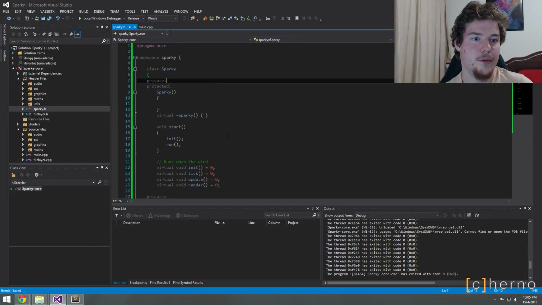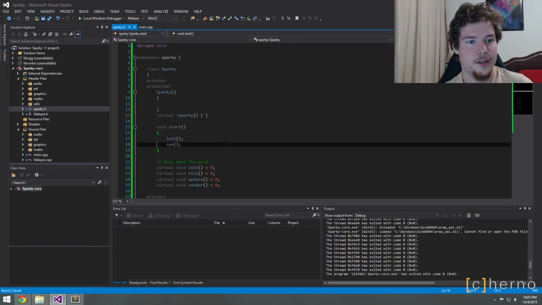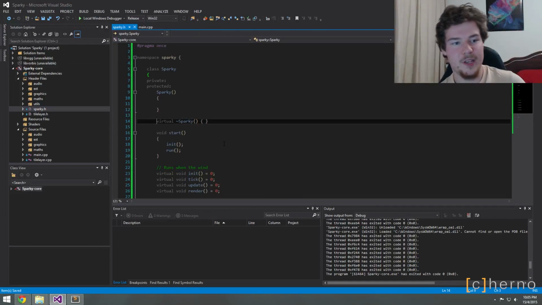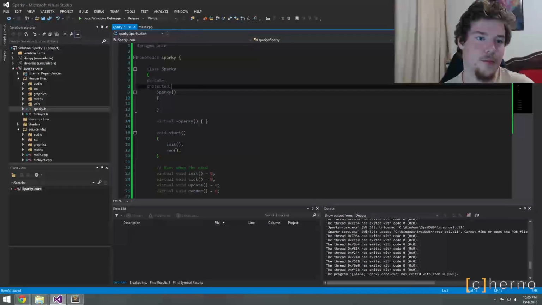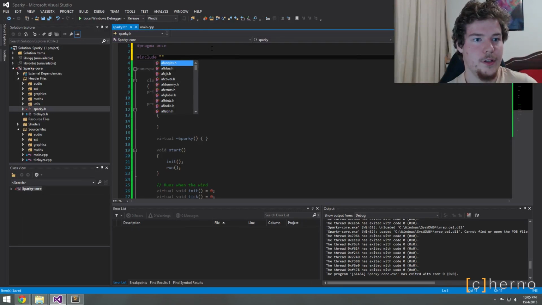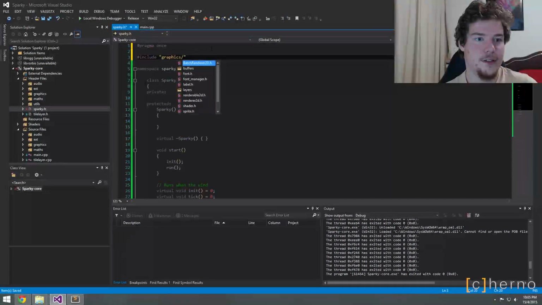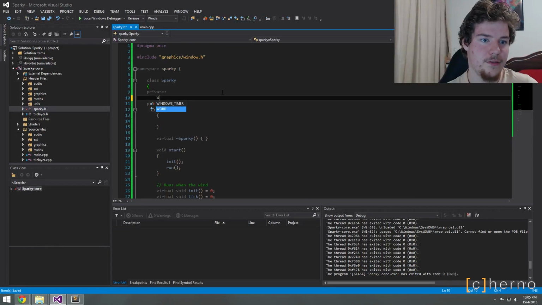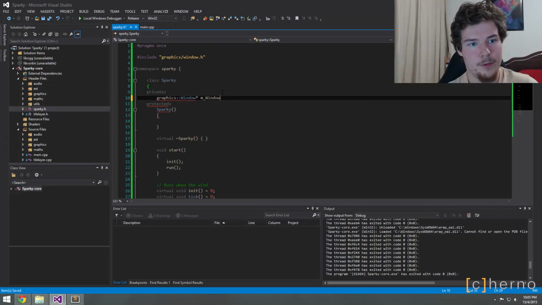So we also need to create window, don't we? So window will be handled probably by this class. So include graphics window. So we'll have a graphics window and window.